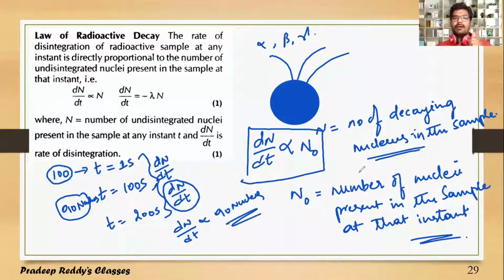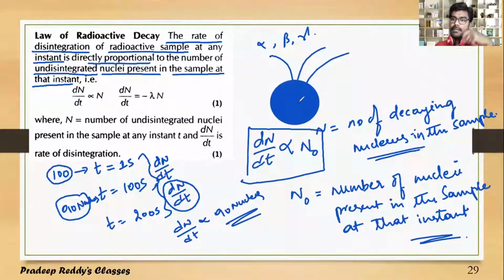Therefore, the law of radioactive disintegration states that the rate of disintegration of any radioactive sample at any instant of time is directly proportional to the number of undisintegrated nuclei present in the sample at that instant. Here, the rate of disintegration is not directly proportional to the initial number of nuclei, because as time passes, the number of nuclei goes on disintegrating.